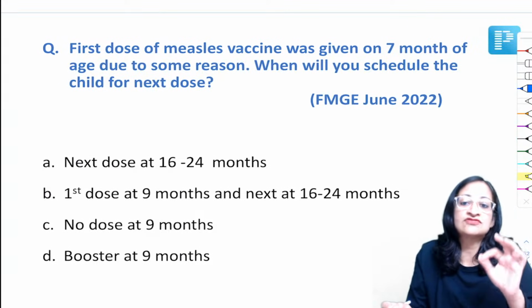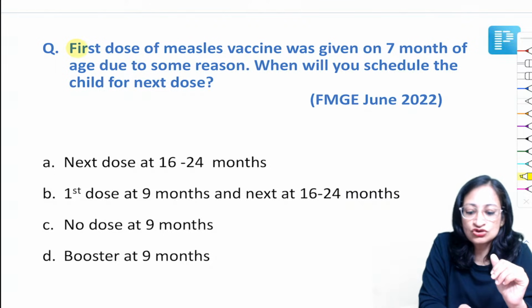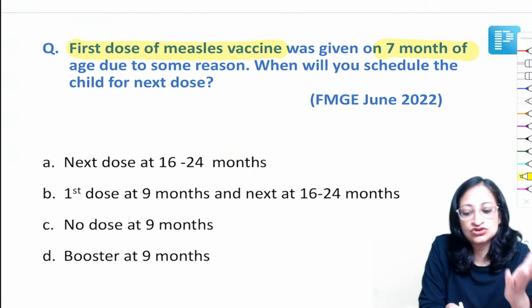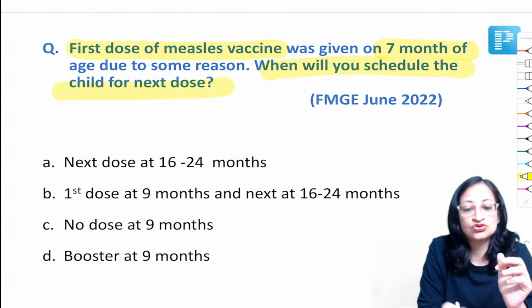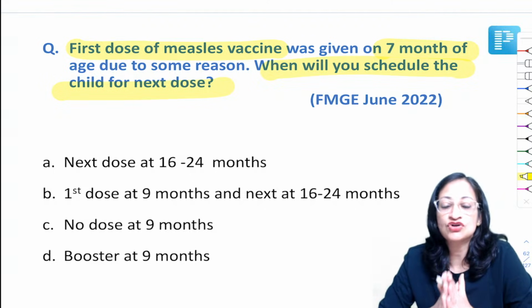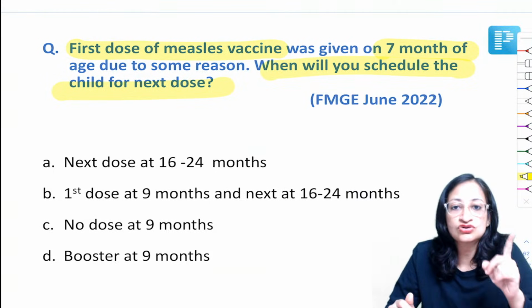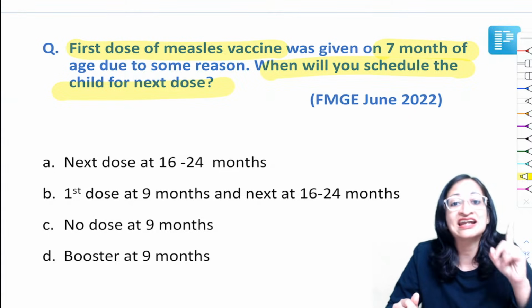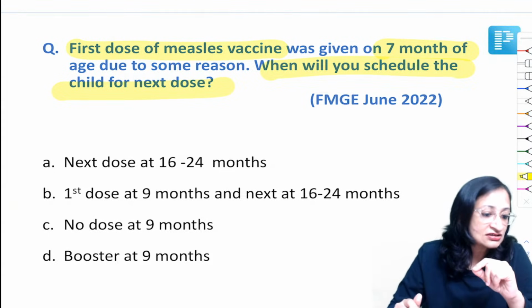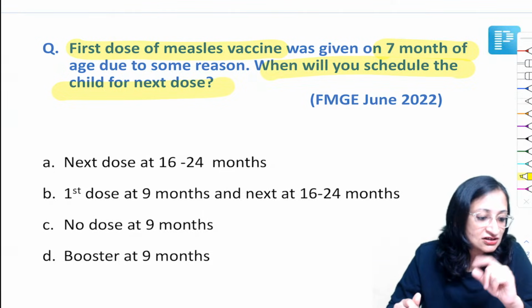First dose of measles vaccine was given at 7 months of age due to some reason. When will you schedule the next dose? So we already specified, even if you have given measles vaccine earlier, that dose is not counted. The first dose that you will count is the dose given at 9 completed months. So your best answer here, no friends, is not C.